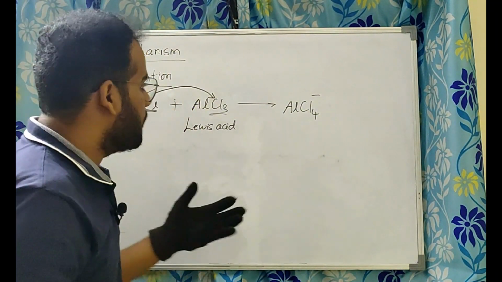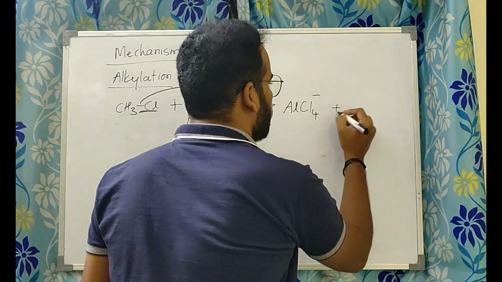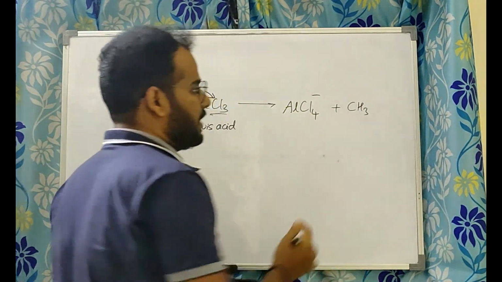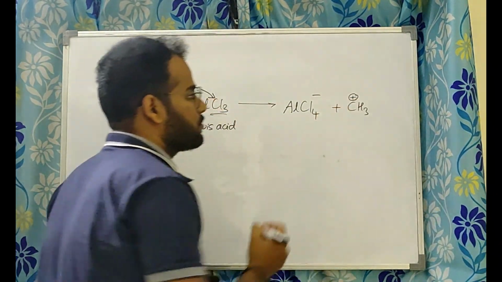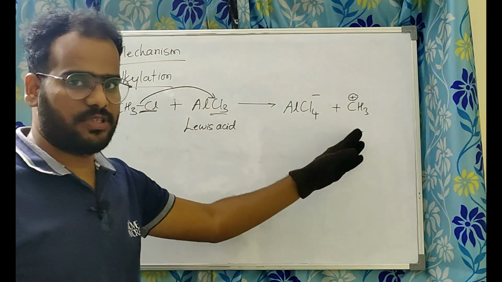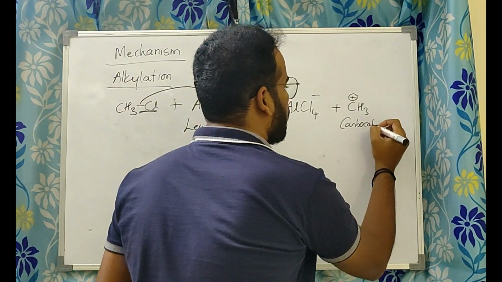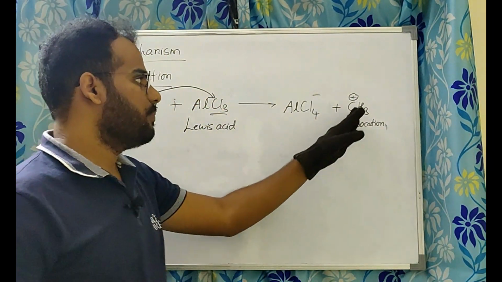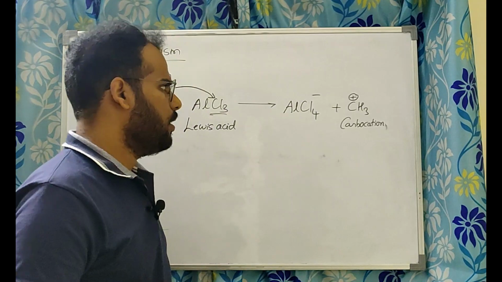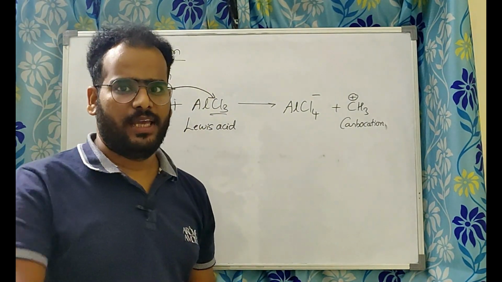AlCl4 minus. But what happened to poor methyl? Methyl is short of electrons. Short of electrons means it is positively charged. What do you call such species? Carbocations. Right? So this is a primary carbocation. Now methyl is short of electrons. It will do this.